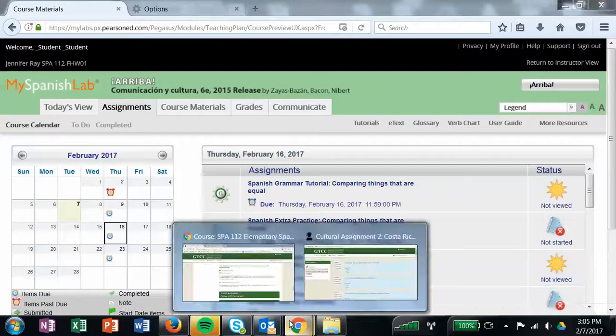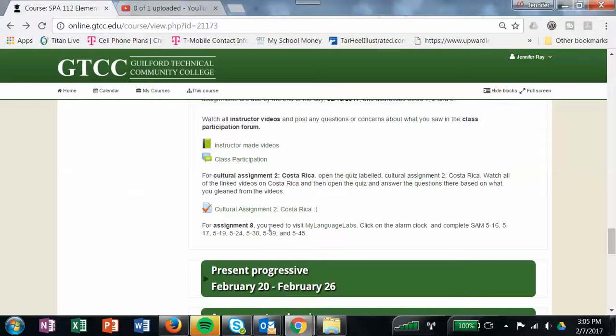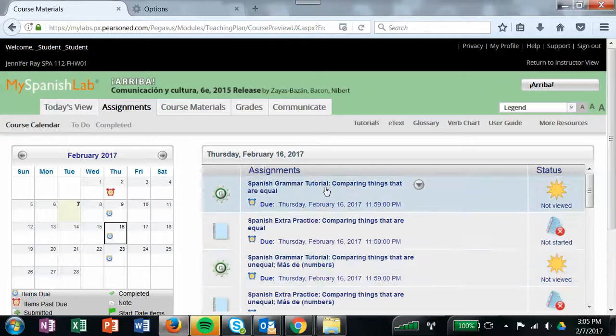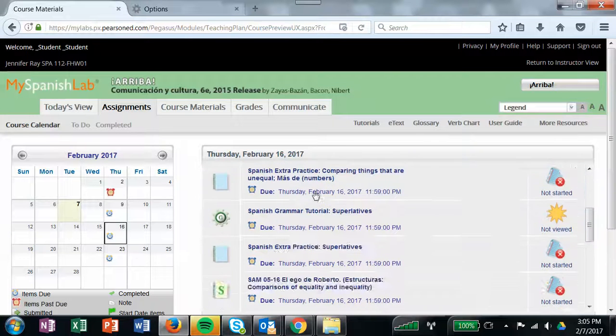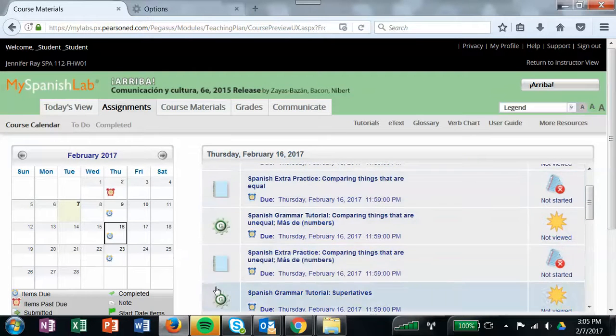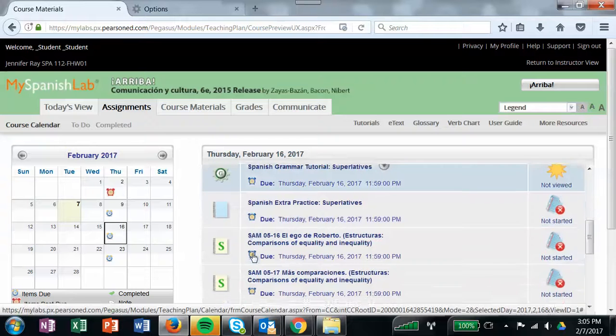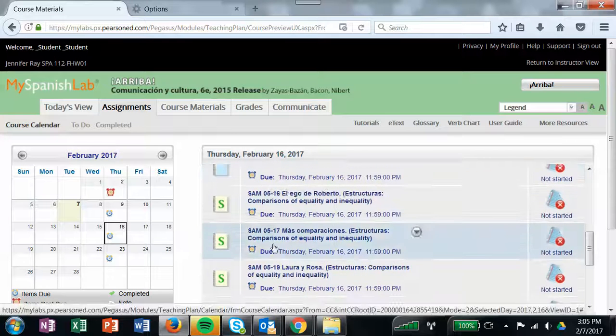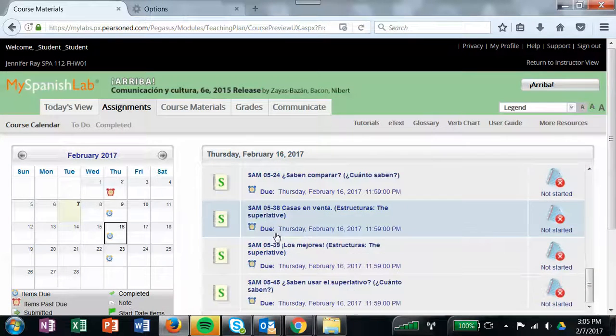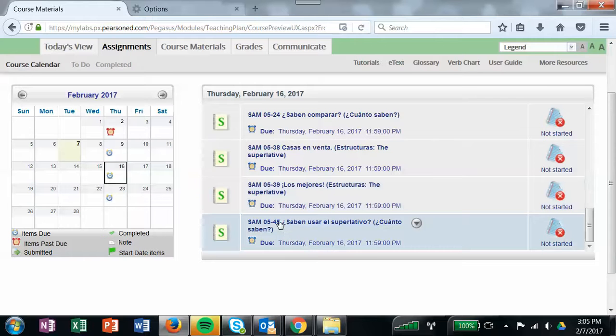Remember, you might want to go back and check Moodle again. Here in Moodle, I've told you that you just have to do SAM activities, but if you go out to the calendar, you're going to see a grammar tutorial and some extra practice. Remember that these are extra. You do not have to look at them. It's only if you have extra time or you have questions and concerns and you need extra explanation. But here are the assignments that were assigned in My Language Labs. You want to make sure you complete all of those. Just hit finish and submit on each assignment, and then you are done by the week. Just make sure that you complete them by the 16th, the due date.